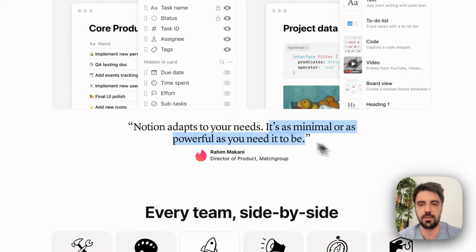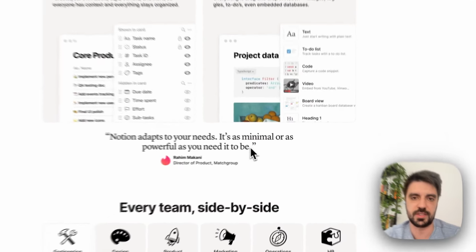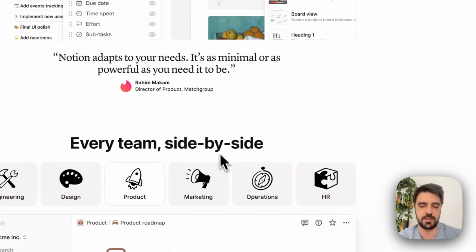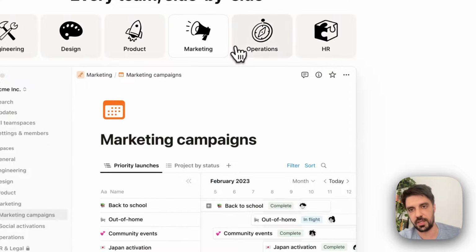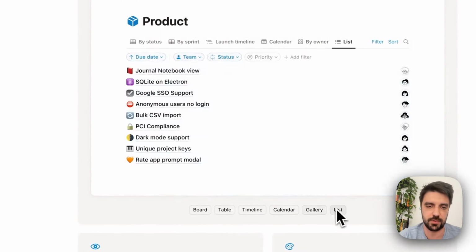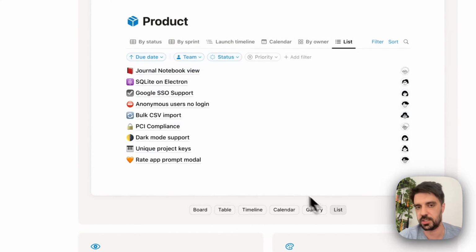That's minimal, it's powerful. Again, I like this copywriting here, because "as minimal or as powerful as you need it to be" is also very, very good, to have someone say it's better than yourself. And again, for a testimonial, it's almost as good as it can be. And again, here's something I really like, because like I told you, I like when you can see different aspects of a tool, a company, a website without changing pages.